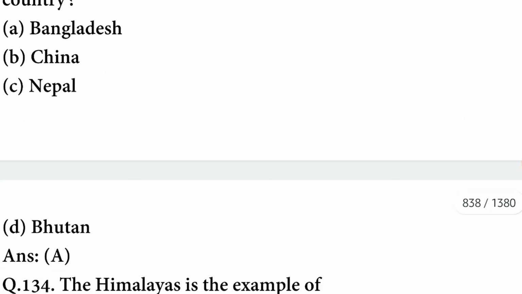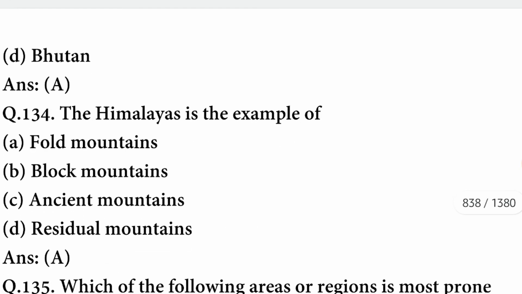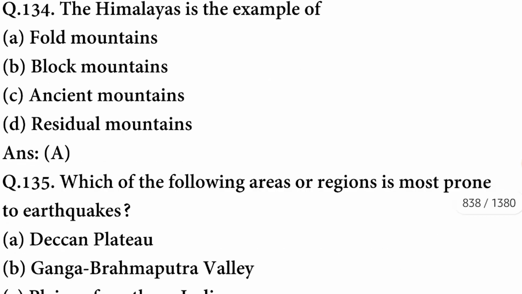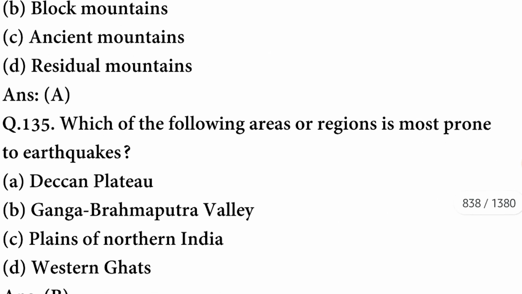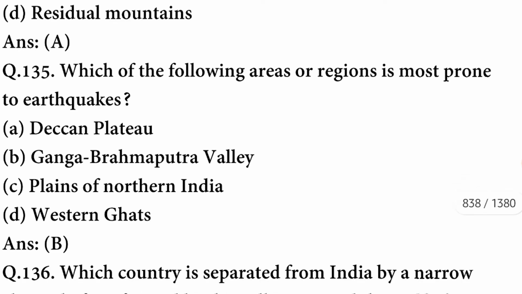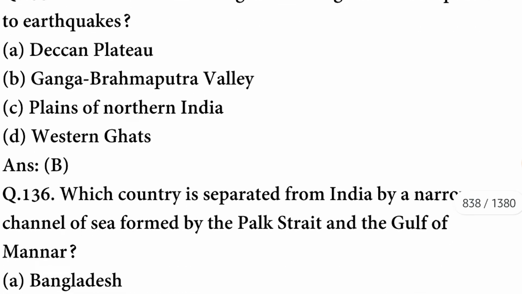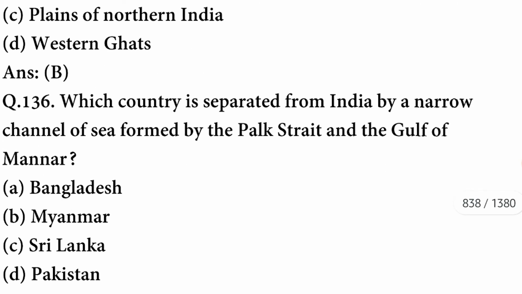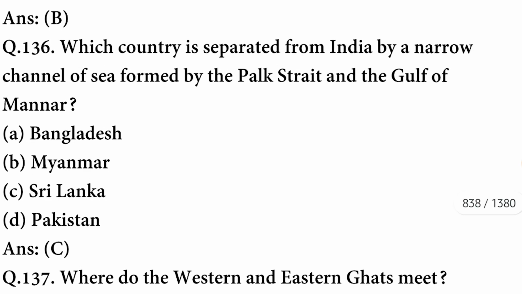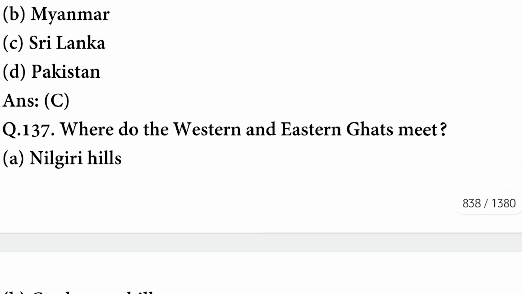It shares it with Bangladesh. The Himalayas are an example of fold mountains. Which of the following regions is the most prone to earthquakes? The region is the Ganga Brahmaputra Valley. Which country is separated from India by a narrow channel of sea formed by the Palk Strait and the Gulf of Mannar? The country is Sri Lanka.